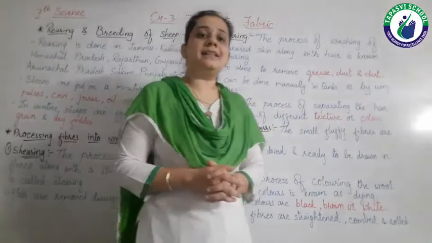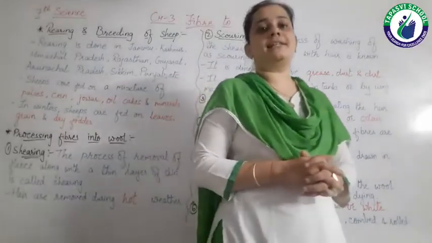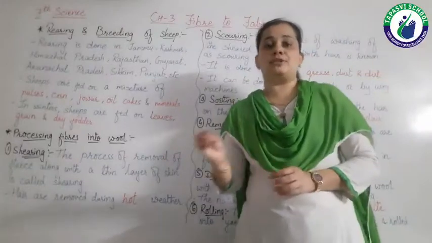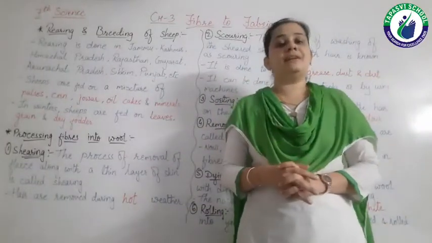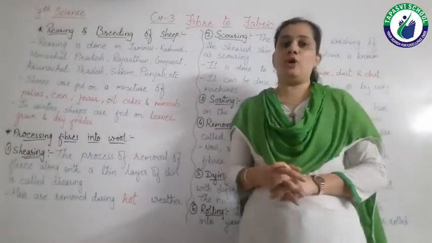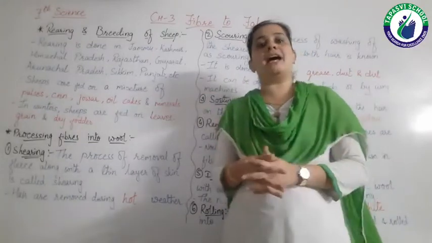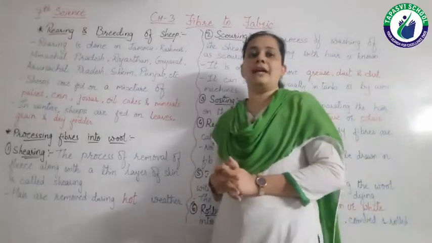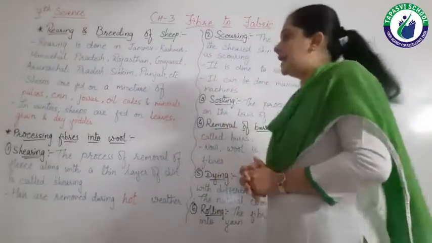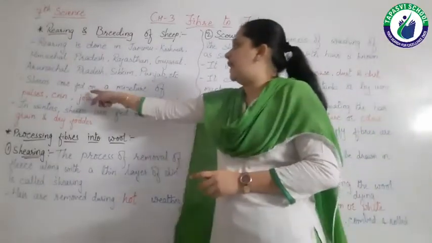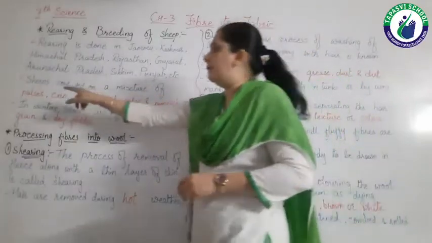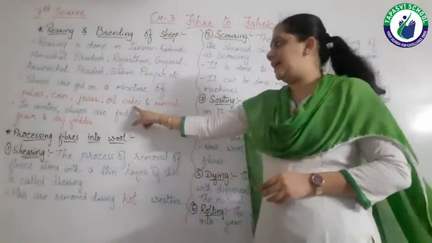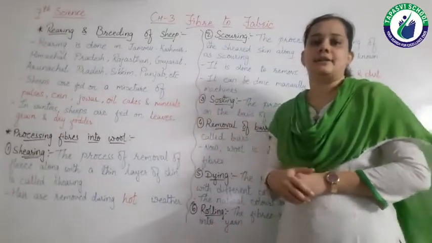So they take these animals for grazing. Grazing, we all know, grazing means to eat the grass. So these animals particularly depend on grass. As we all know, they are herbivores, right? So apart from grazing, these animals are fed on a mixture of pulses, corn, jowar, oil cakes and minerals.